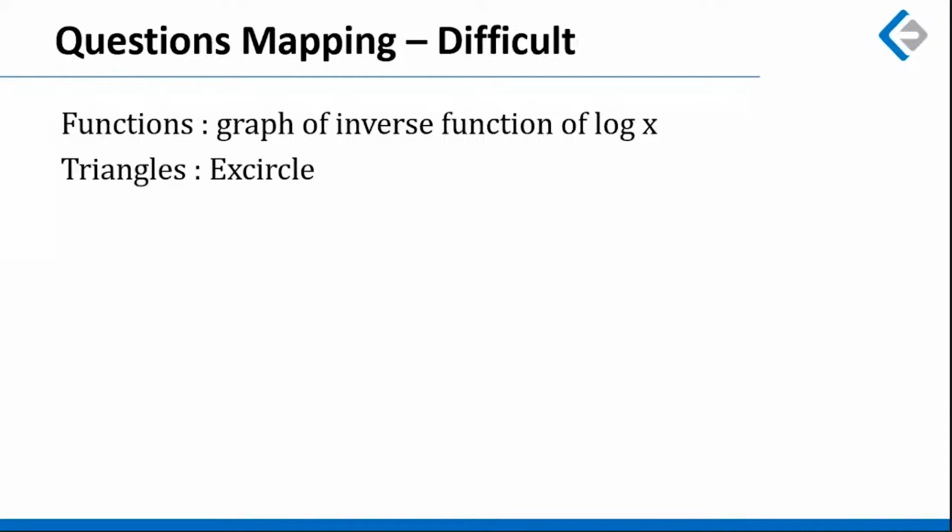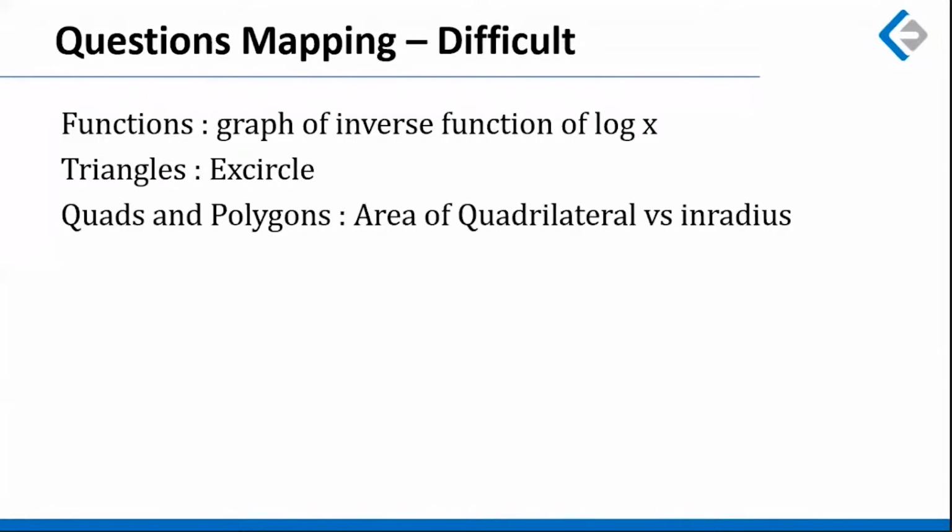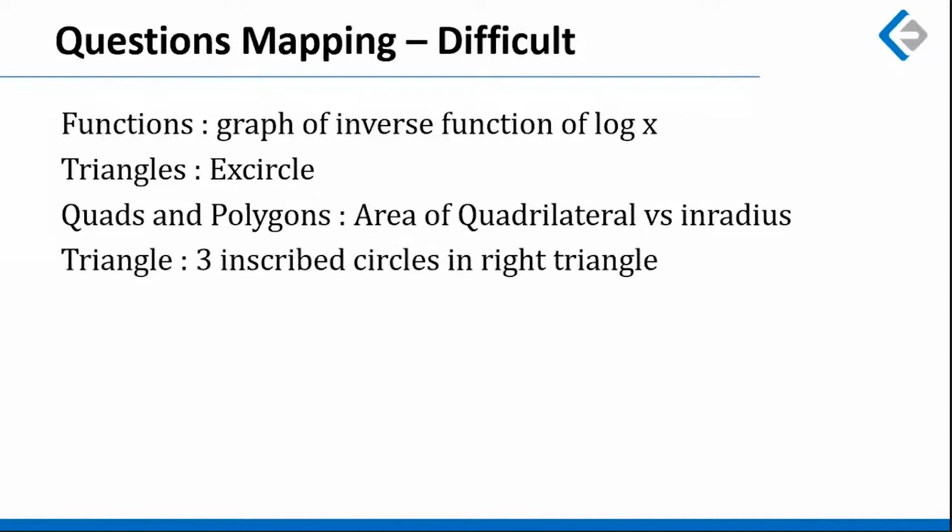A question based on triangles was given, where a concept of x circle was used. Another question on quads and polygons, where we had to relate the area of a quadrilateral with the in radius of the circle inside the quadrilateral. And the next question, again based on geometry, involved a triangle, and there were 3 circles inscribed in the triangle at different locations. Okay, so all these 3 questions might sound slightly unfamiliar to the students. So do check out our text solution, video solution, just to understand these concepts in proper detail.